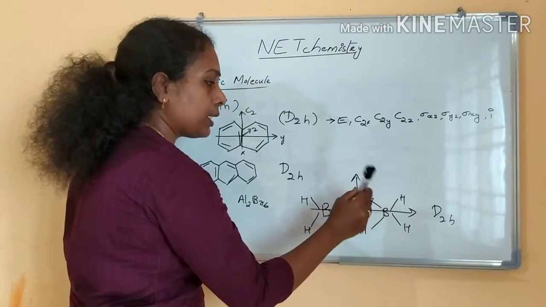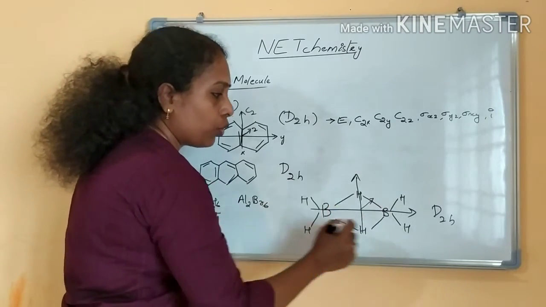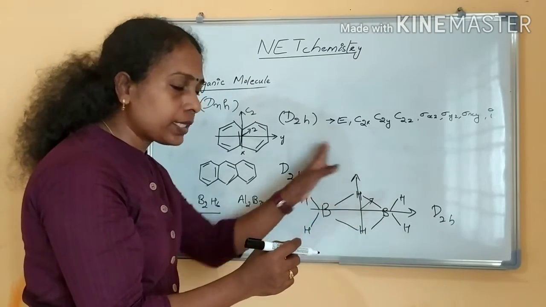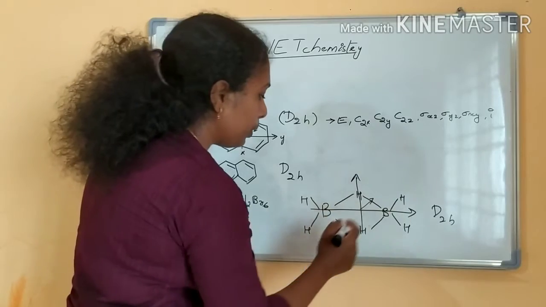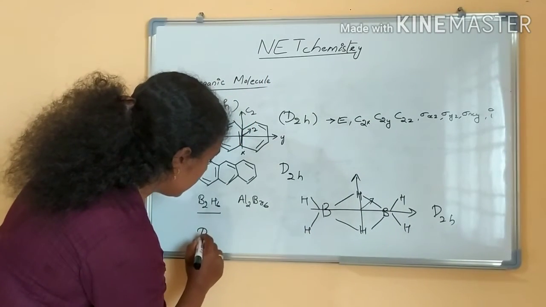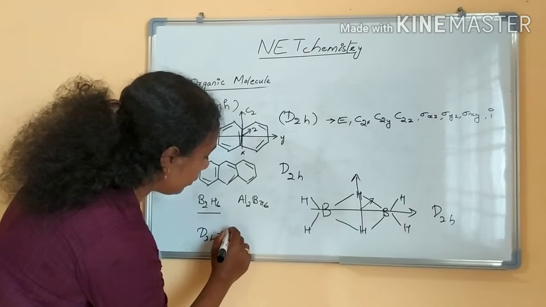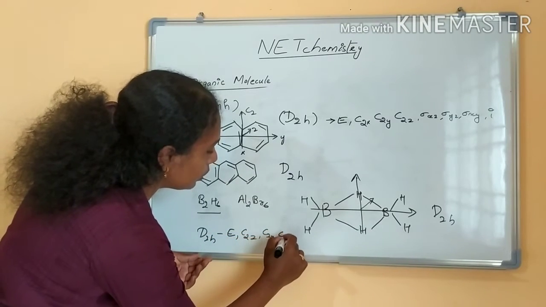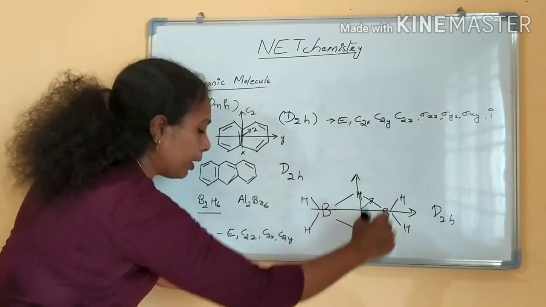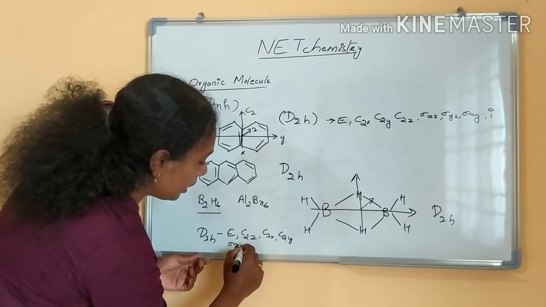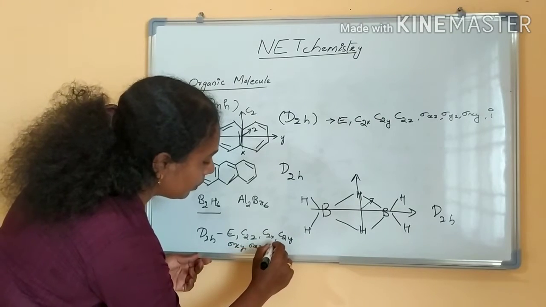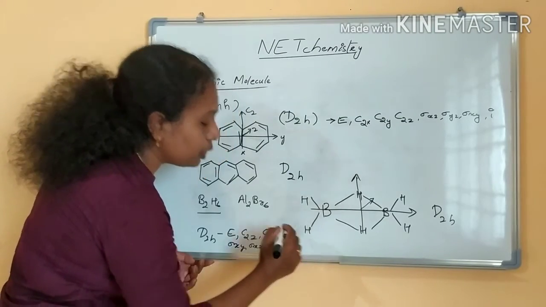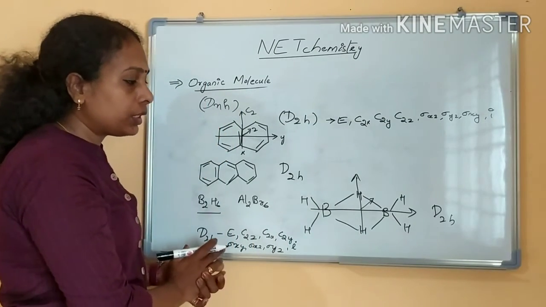C2 axis, C2 axis and C2 axis. One is the molecular plane and two planes are perpendicular to the molecular plane. So the symmetry operations of D2H are E, C2Z, C2X, C2Y, and one is the molecular plane, sigma xy, sigma xz and sigma yz, and I, the center of inversion, is present. In a D2H molecule, the center of inversion is present.